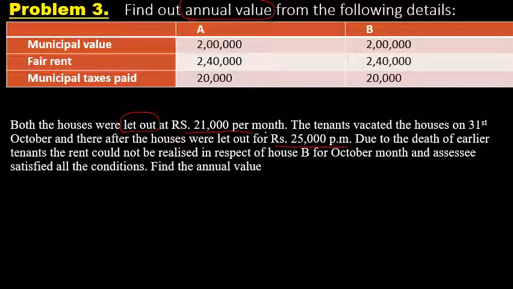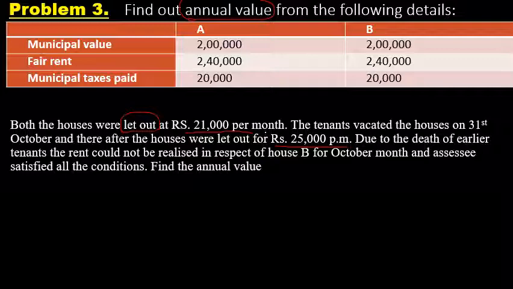See, in case of house A as well as house B, the rent is the same. For house A, rent is 21,000 till October, and house B also has rent of 21,000 till October. Whereas for the second tenant the rent is the same for house A as well as house B, 25,000. Due to the death of the earlier tenant, the rent could not be realized in respect of house B for the month of October, and SSC satisfied all the conditions.